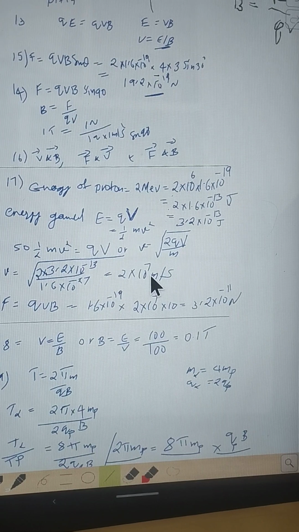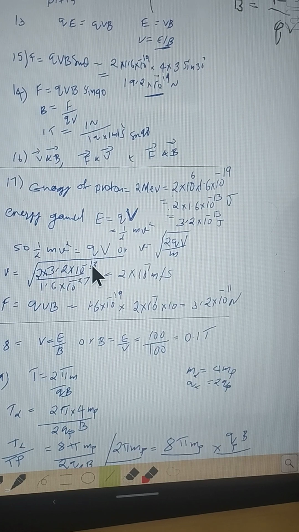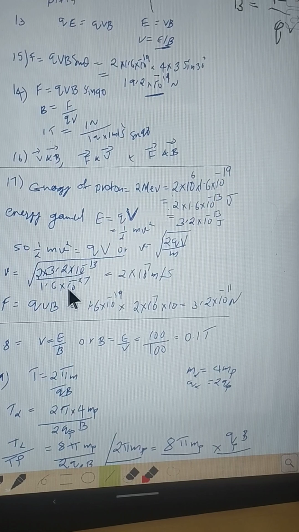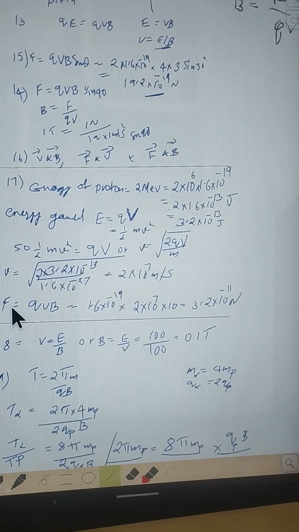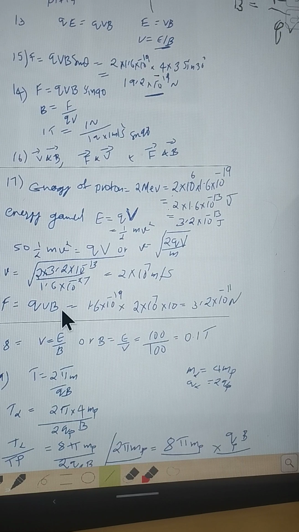This is 2 times QV, and QV is nothing but energy. So 2 times that energy q is 3.2 into 10 power minus 13 divided by mass of the proton. It will be given in the question, mass of the proton, and velocity is calculated. Now after calculating velocity, the force can be calculated, that is equal to qvb, the maximum force.